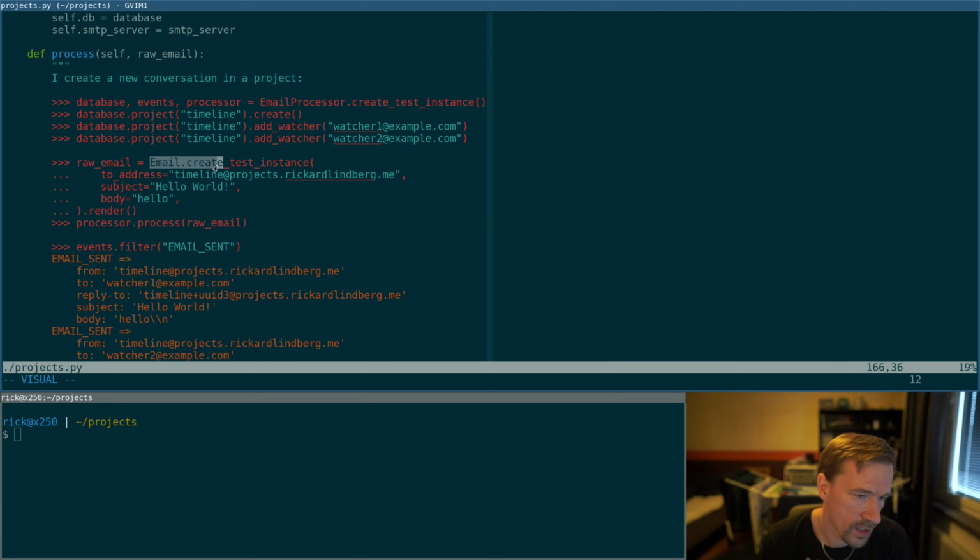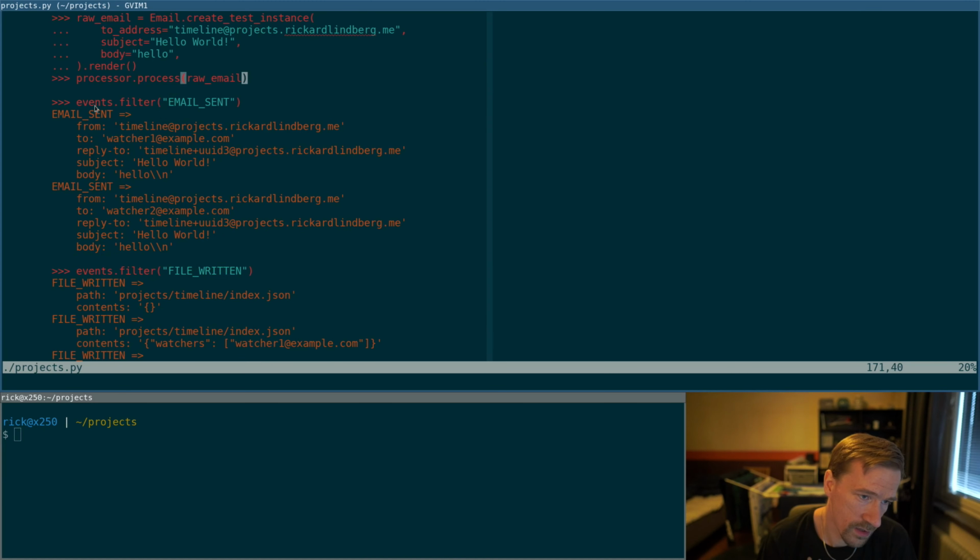Then we create an email which has the to address of the Timeline project, and we call render here to get a byte array representing the email. So we have a raw email, and then we pass that to the processor. And we can see here that if we filter the events on email sent, there are actually 2 emails sent via SMTP server, sent to watcher 1 and watcher 2, and also the reply-to is set to Timeline plus the ID of this conversation.